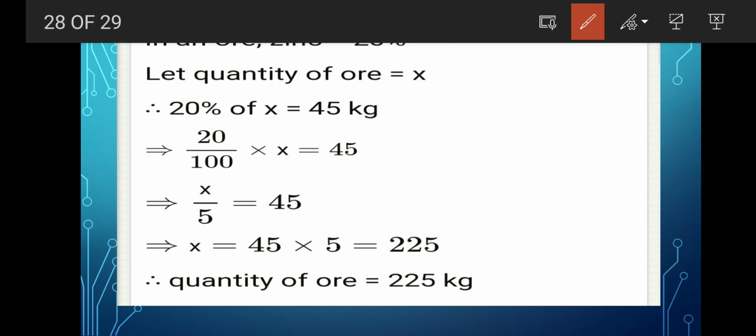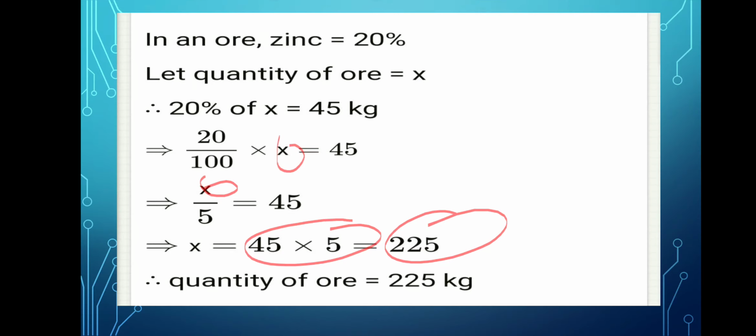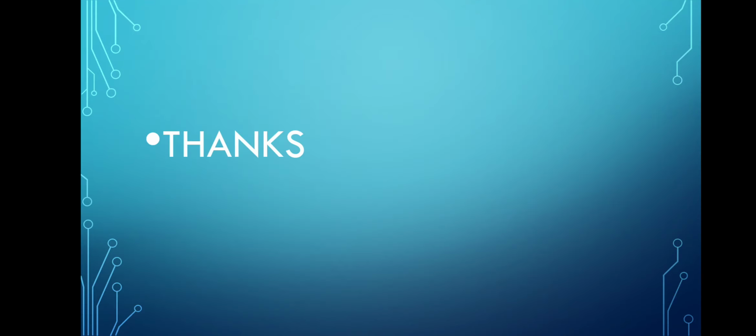And so let the quantity of ore be X. So 20% of X is equal to what? 45 kg. Clear? And so 20% of X is equal to 45 kg. Then you can find the value of X. You will multiply, and after multiplication you will get what? 225 kg.